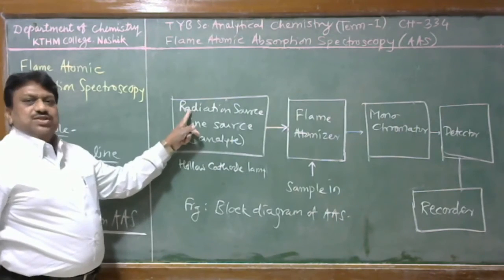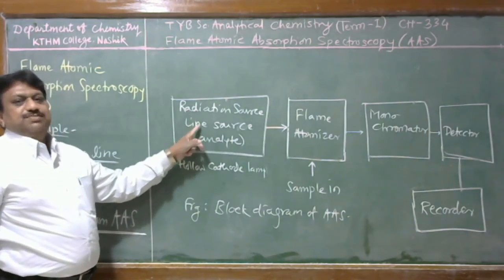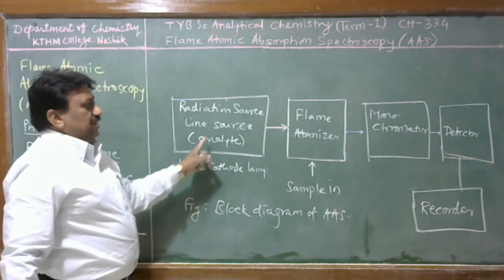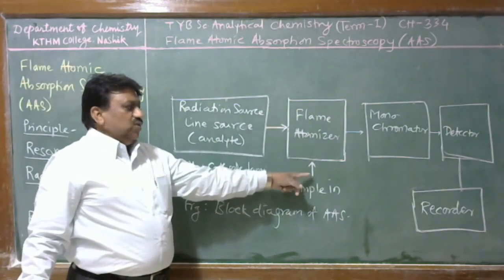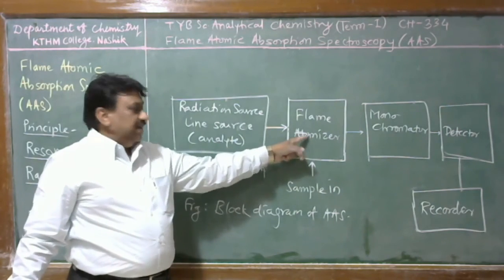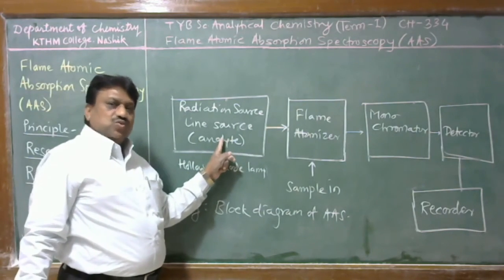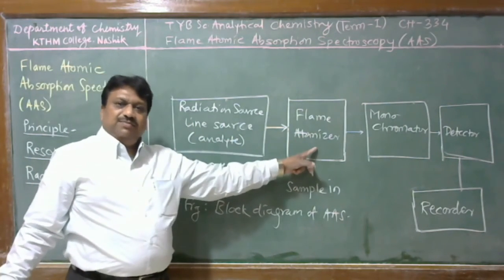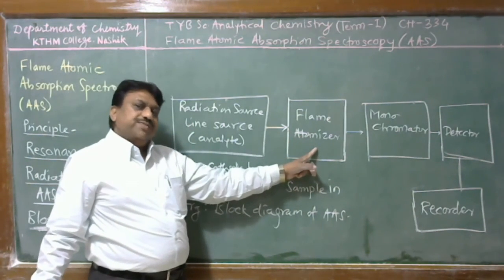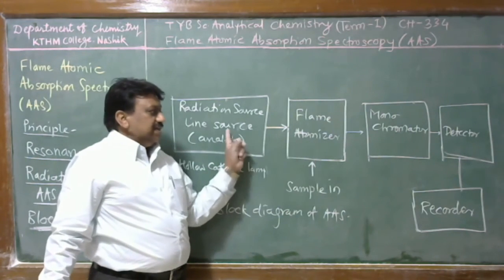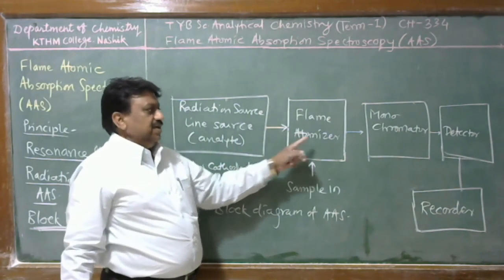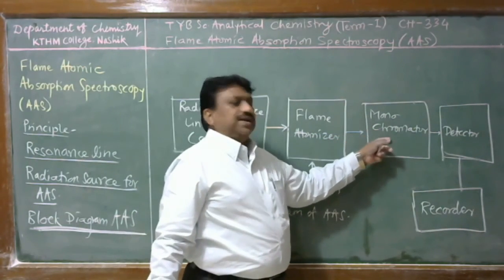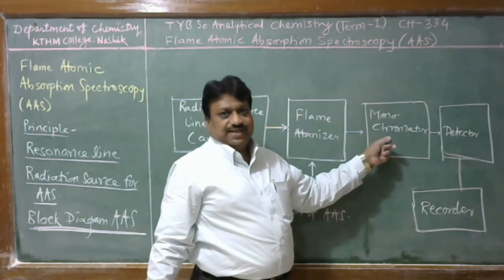The radiation source is called a hollow cathode lamp, which is made up of the analyte species itself. Therefore, as we know which type of material we have to estimate, we use that type of radiation source. Then radiation from the source is given to the flame, where gaseous atomic species are present, and those are excited by this radiant energy, and the decrease in radiant power is measured after isolating that particular resonance line.